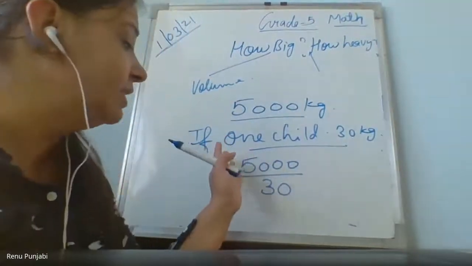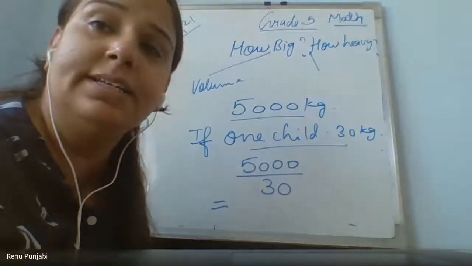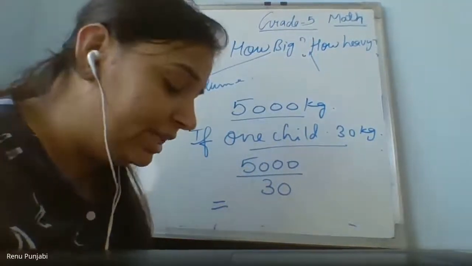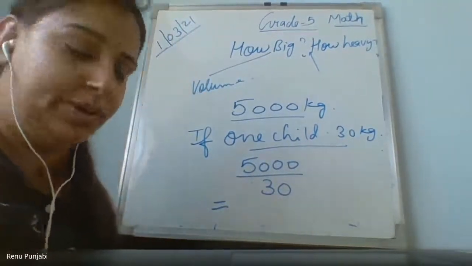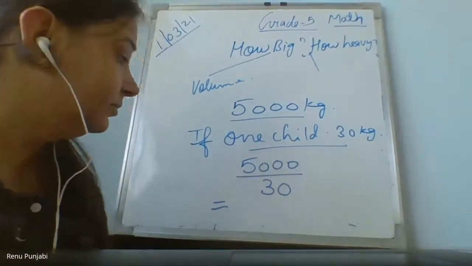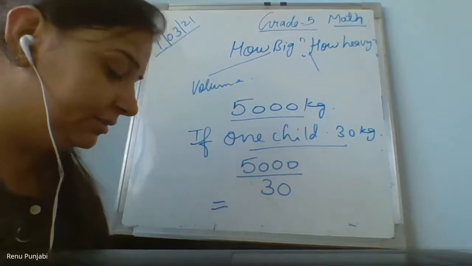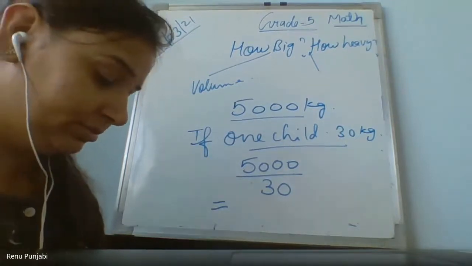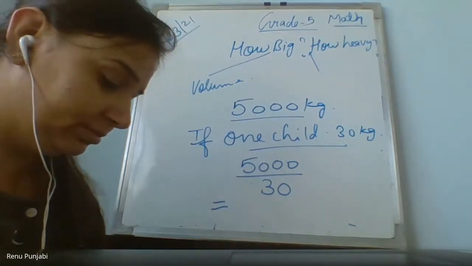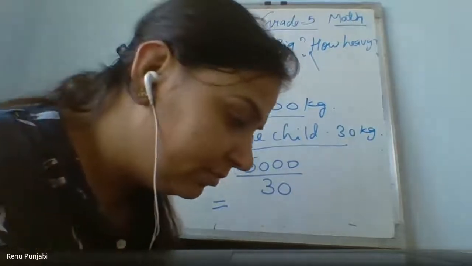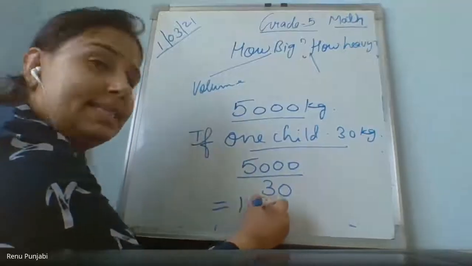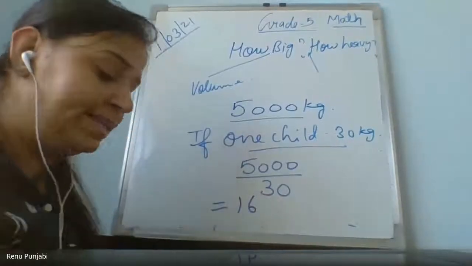So 5,000 divided by 30 is... Rudra Jalodra, just check your answer. You are just near to it. 5,000 divided by 30. Ma'am, 166. 166 point something.